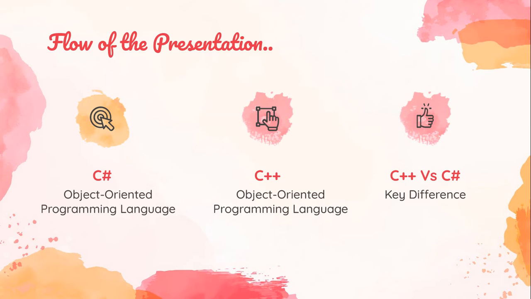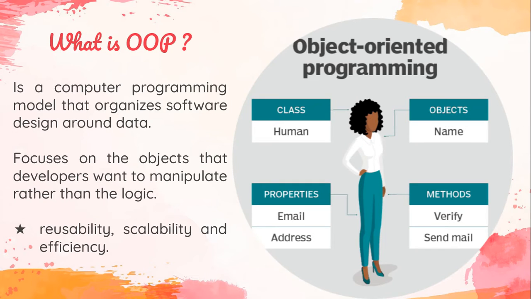Before we start, C Sharp and C++ are both object oriented programming languages. Now the question is, what is an object oriented programming language? As its name suggests, object oriented programming means programming which is oriented to objects. In object oriented programming, the software design is organized around the data.